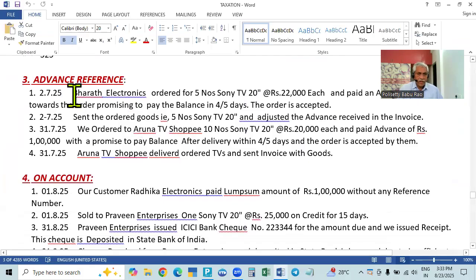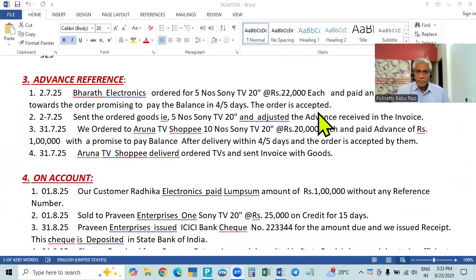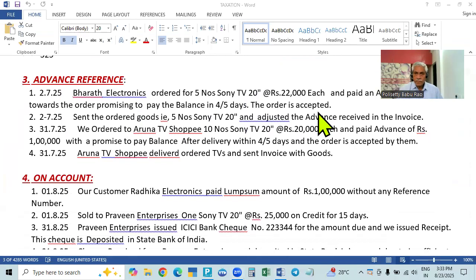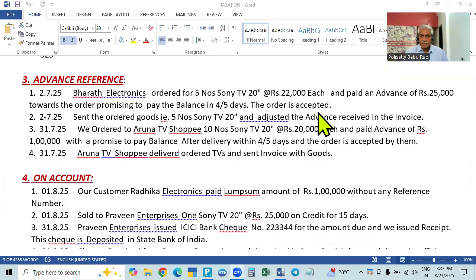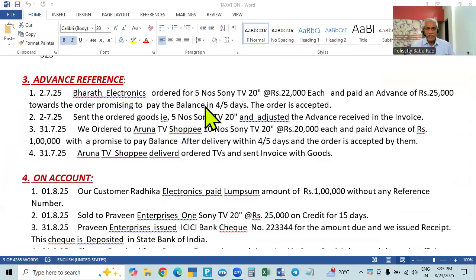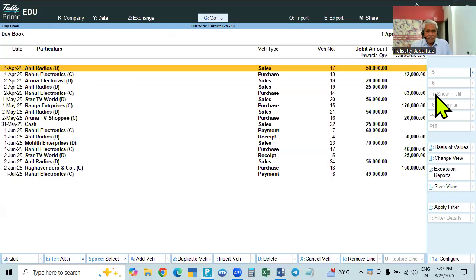And now here, 27. Bharat Electronics ordered 5 Sony TVs, 20 inches, at 22,000 each, and paid an advance of 25,000, promising to pay the balance after 4 or 5 days. So the order he accepted means we received the amount, we said okay, and then we will supply the goods. Bharat ordered to us, that means we received the advance. So we simply have to take it as received advance.